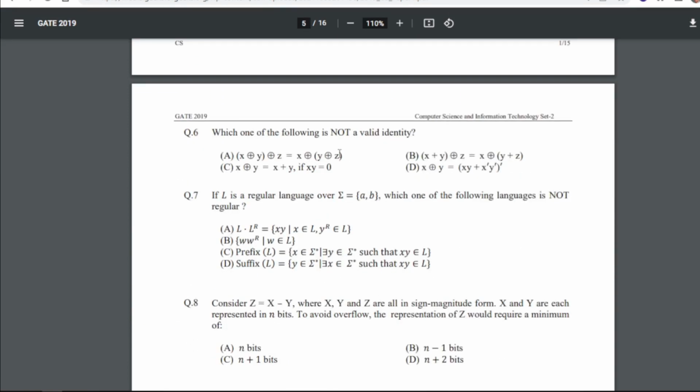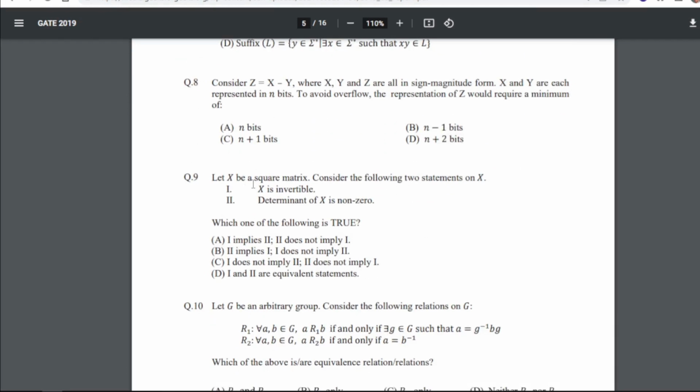Which one of the following is not a valid identity? Right, so for 6, when we solve this, we got the answer as B. So this is not the valid identity if we try to open or solve this. Now question number 7 is, if L is a regular language over sigma {a, b}, which one of the following languages is not regular? So for 7, the answer is B, that is WW^R, where W belongs to L.